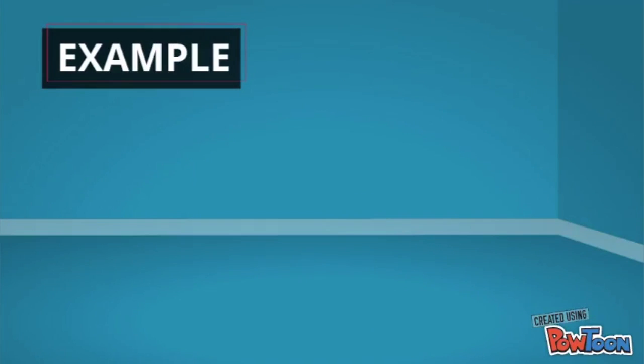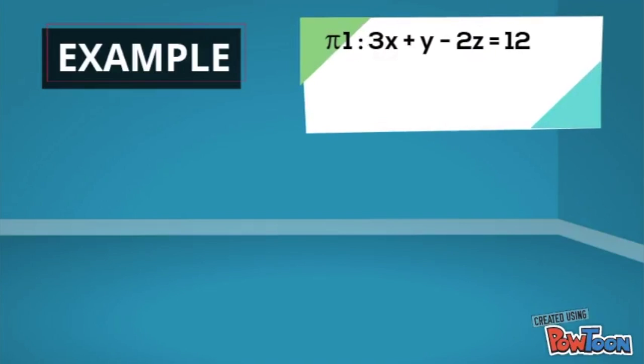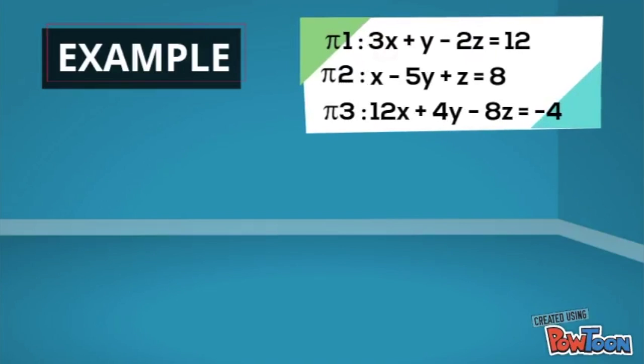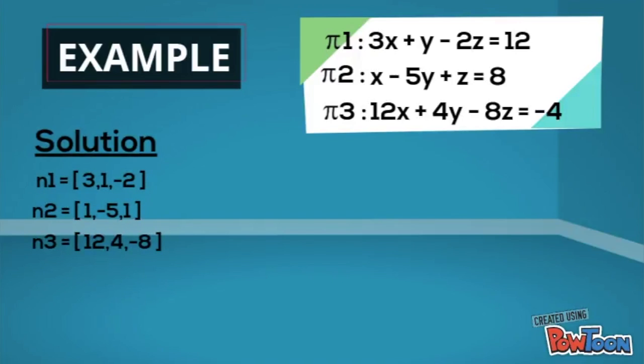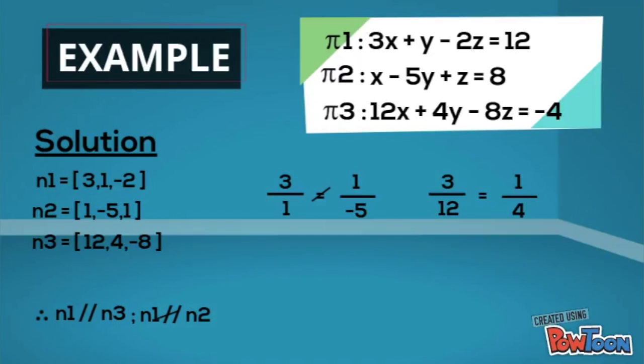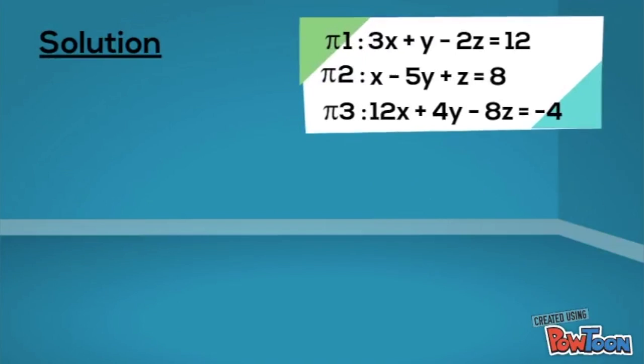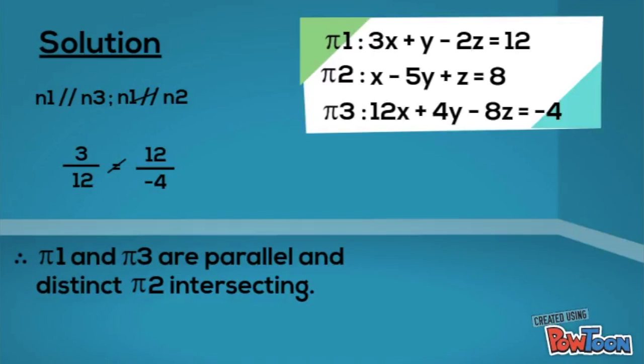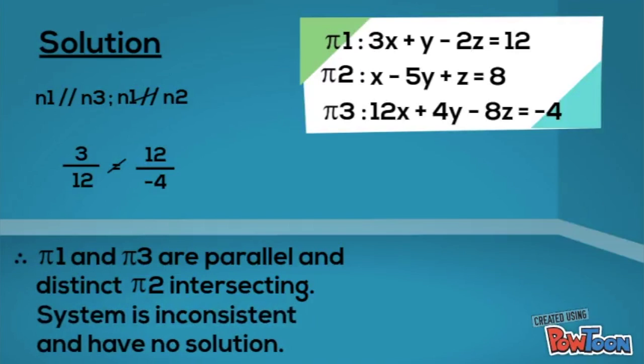Let's do an example. Given three scalar equations of planes, describe the system. First, we have to write the normals down, then we compare them. By comparing them, we found that plane 1 and plane 3 are parallel, but not with plane 2. Since plane 1 and plane 3 are parallel, we compare their d values to see whether they are distinct or coincident. Apparently they are not equal, therefore we can say that this system is an inconsistent system and has no solution.